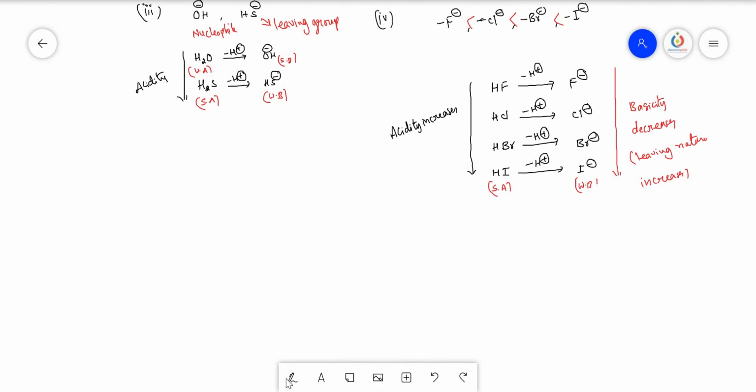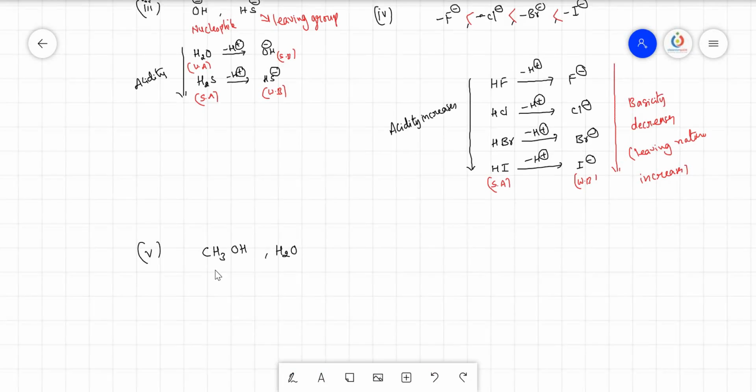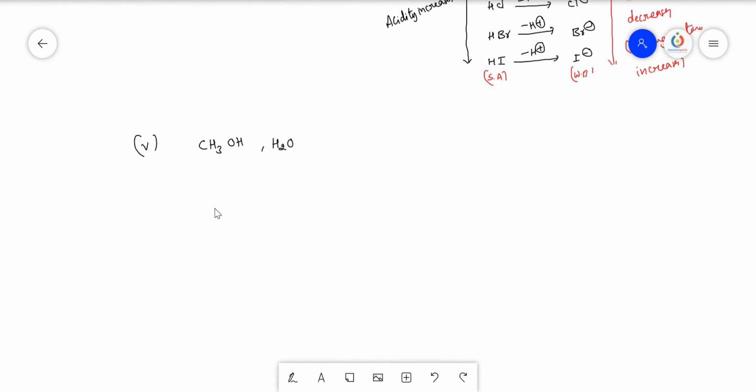Generally they ask a question in the examinations like this: alcohol and H2O. They may ask between these two compounds, which is the strong nucleophile, which is the weak nucleophile, or which is the better leaving group.